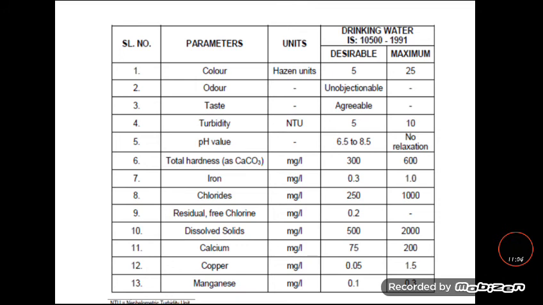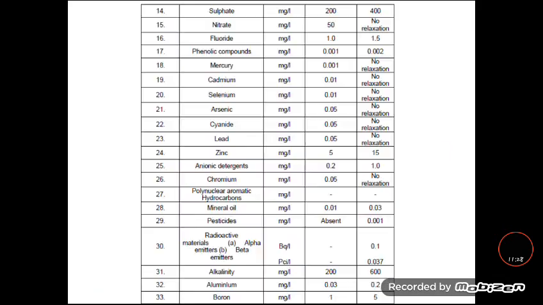The desirable limits for the parameters are prescribed by the Bureau of Indian Standards IS 10500 in the year 1991 and updated in 1995. Then the iron value should be 0.3 milligram per liter and chlorides about 250 milligram per liter. The permissible value of free chlorine should be 0.2 milligram per liter, and for dissolved solids it should be 500 milligram per liter. The calcium permissible limit is 75 milligram per liter. In the case of copper it is 0.05 milligram per liter. For manganese it is 0.1 milligram per liter. And for the remaining parameters, the desirable and the permissible, that is maximum limits, have been given for various metals and ions present in the water.